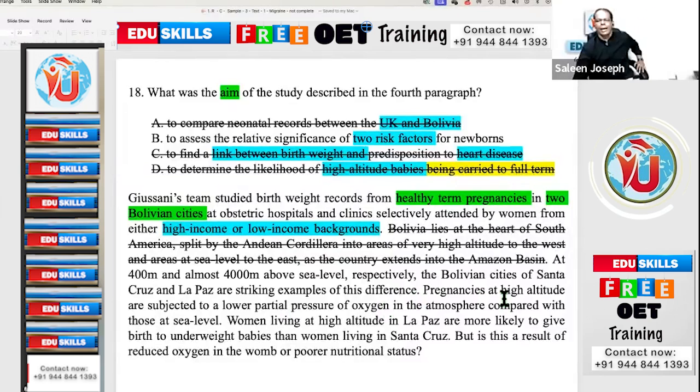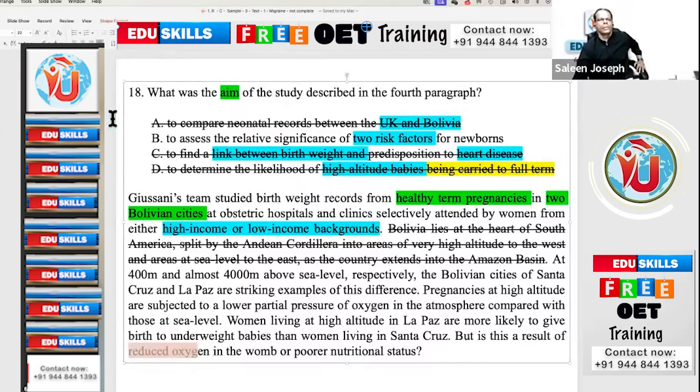Okay, pregnancies at high altitude are subject to a lower partial pressure of oxygen in the atmosphere compared with those at sea level. Women living at high altitude in La Paz are more likely to give birth to underweight babies than women living in Santa Cruz. But is this a result of reduced oxygen in the womb or poor nutritional status?